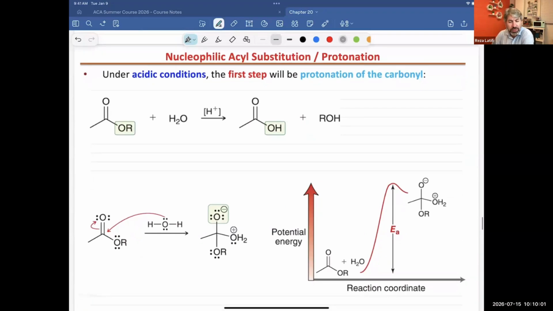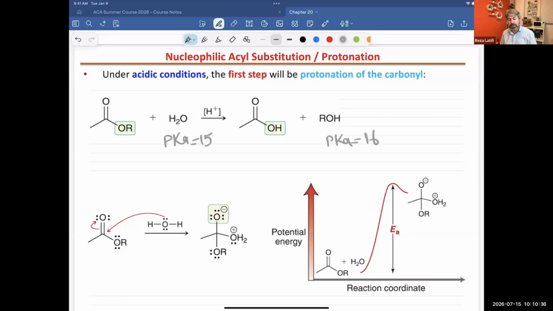So we said the purpose of H+ is to speed the reaction. What will happen if we don't have H+? As you see, in the product we have carboxylic acid plus alcohol. Let's write the pKa for the water and the alcohol that we got. The pKa for water is around 14 to 15, and for ROH you can say the pKa is around 16.